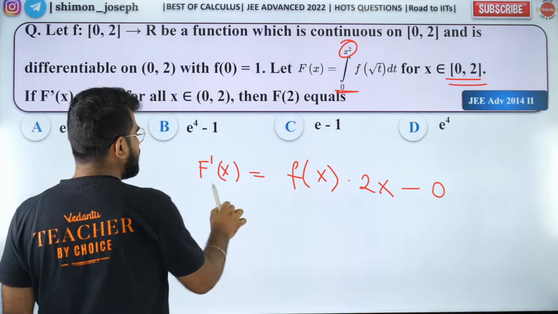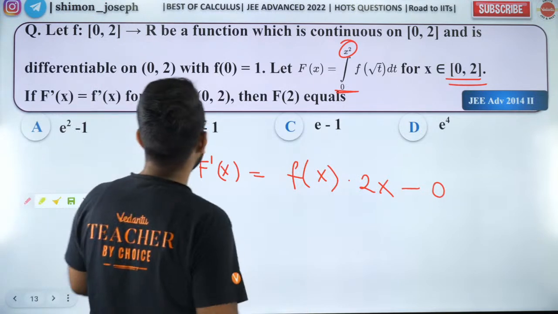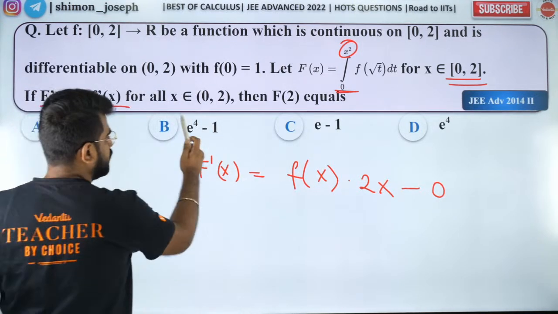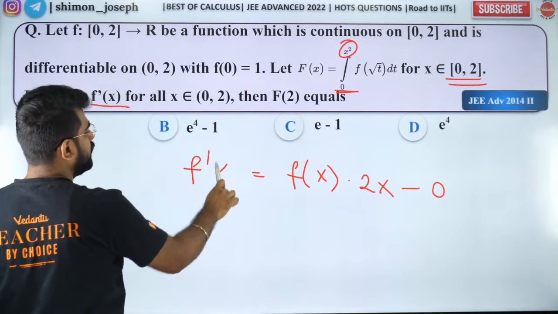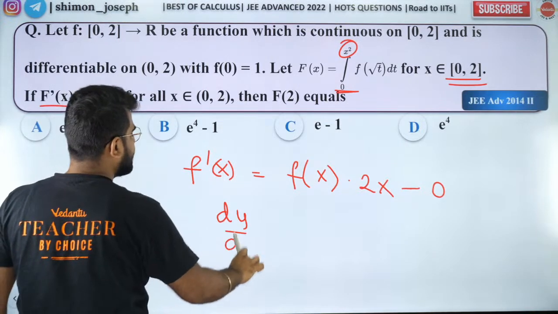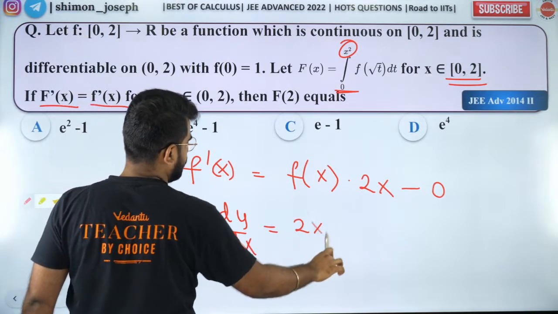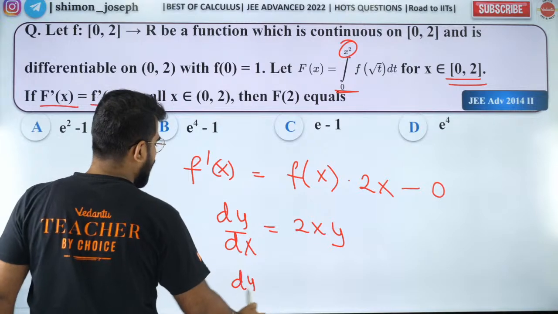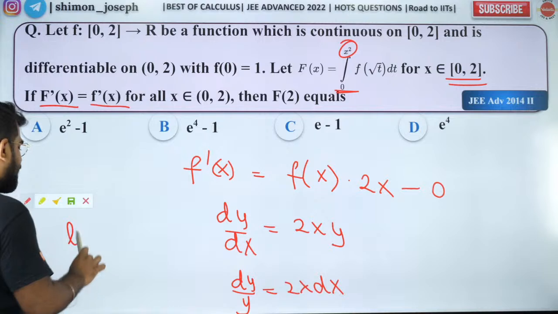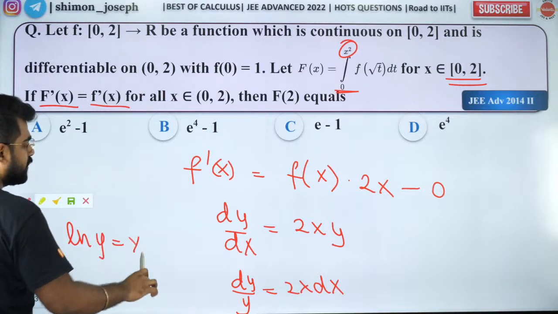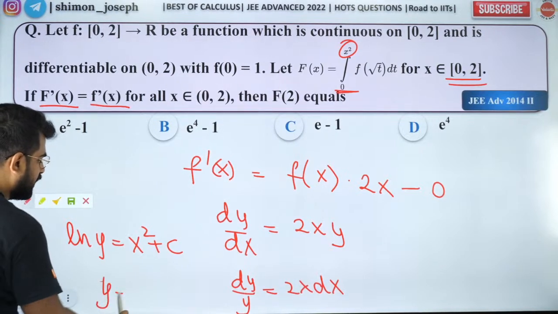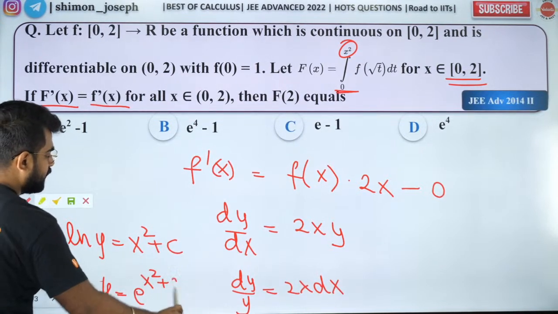So I will get f dash of x is equal to this, and we know f dash of x is equal to f dash of x. So I'll get f dash of x small is equal to f of x into 2x. So I'll get dy by dx is equal to 2xy. So I'll get dy by y is equal to 2x dx. So I'll get ln y is equal to x square plus c. I'll get y is equal to e to the power x square plus c.